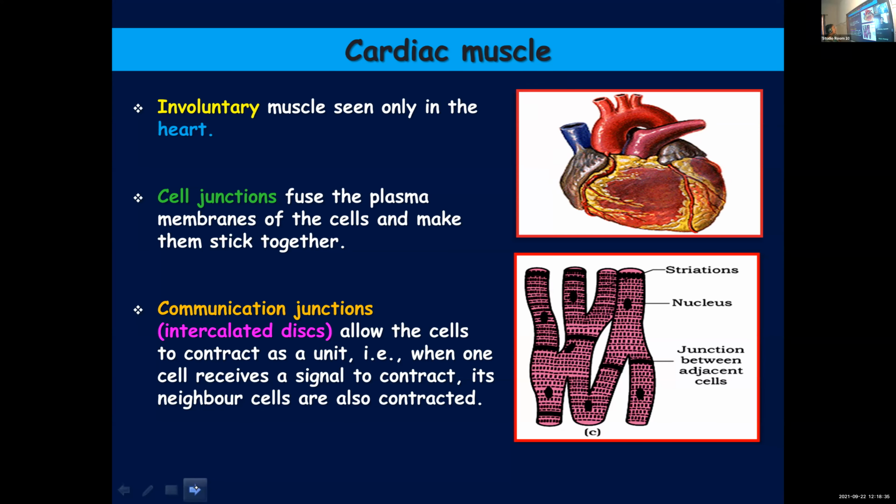Involuntary muscles seen only in the heart, and there are faint striations, uninucleated, they are branched, and the cell junctions will fuse the plasma membrane, and you can see the adjacent cells sticking together. They have specialized gap junctions or communication junctions, which you call as intercalated disc. And what is the function of intercalated disc? They will allow them to function as a single unit. When a particular cell is receiving signal to contract, this signal will be sent to all the other neighboring cells, and they will function as a single unit.